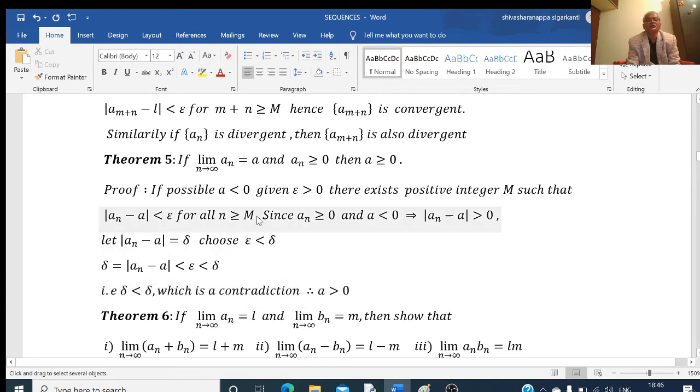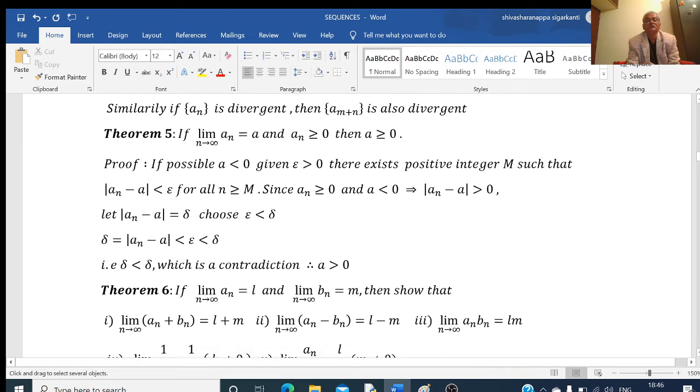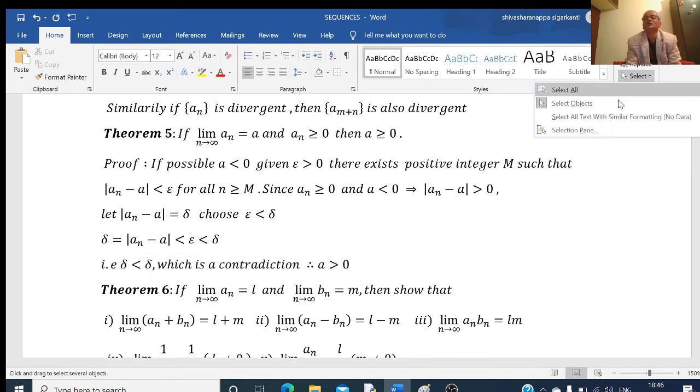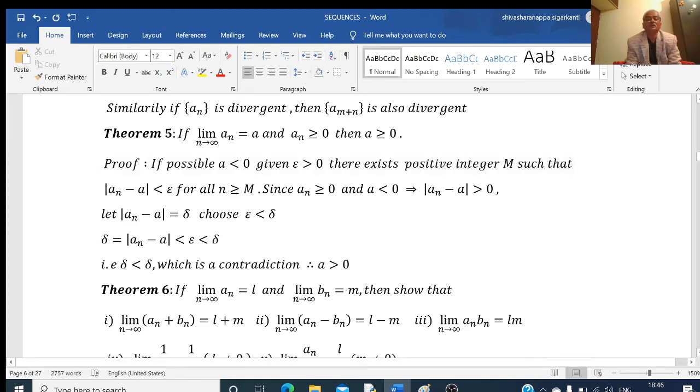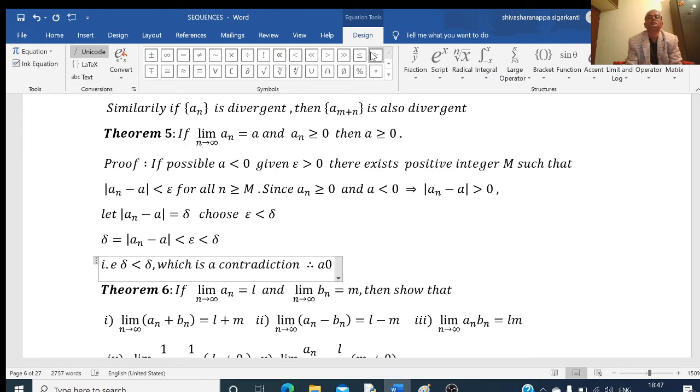I am getting this contradiction because of this assumption. If possible, a is less than 0 is wrong. So, therefore, a must be greater than or equal to 0. Greater than or equal to, I have to write here. I'm sorry. Yeah, greater than or equal to 0.